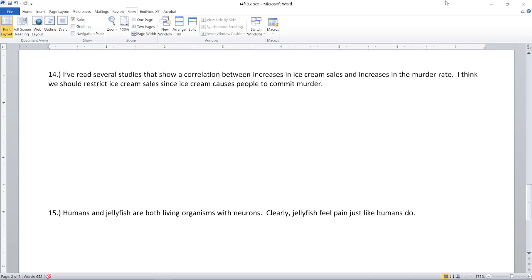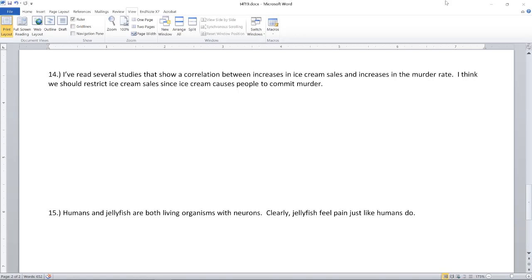Our final two problems, again, each worth 4 points, are problems where you're asked to read a passage and decide, does this passage commit an informal fallacy? And if it does, then to give us the category, or give me the category that you think best characterizes the informal fallacy that the passage commits.